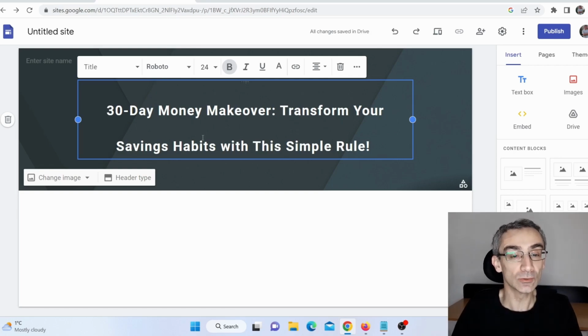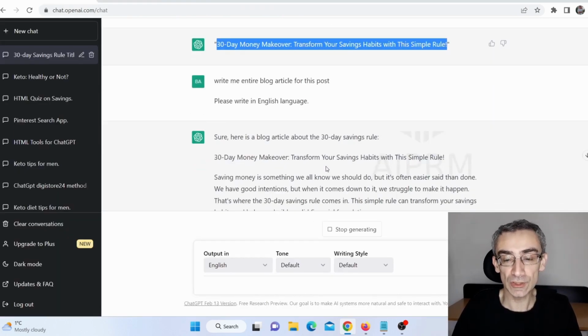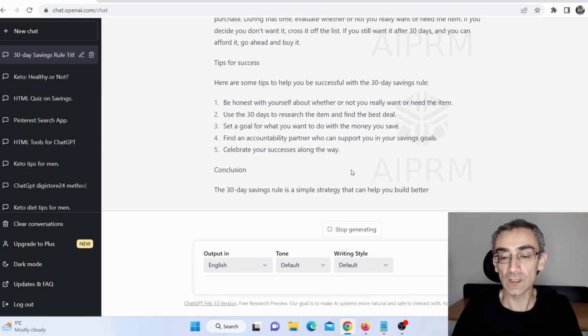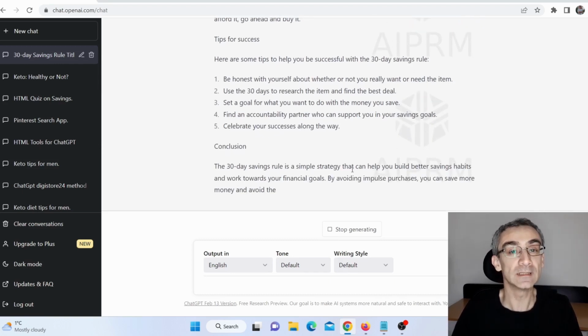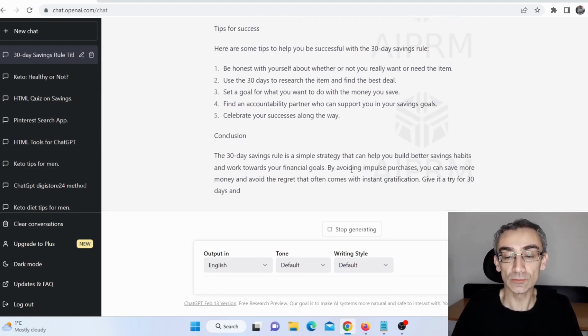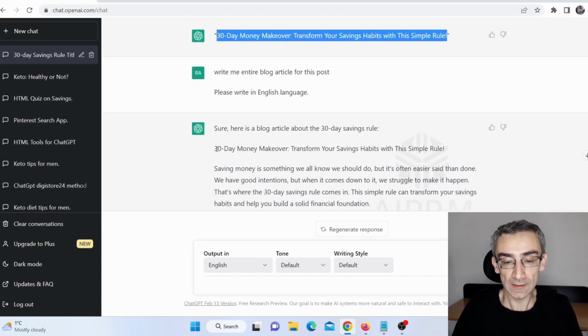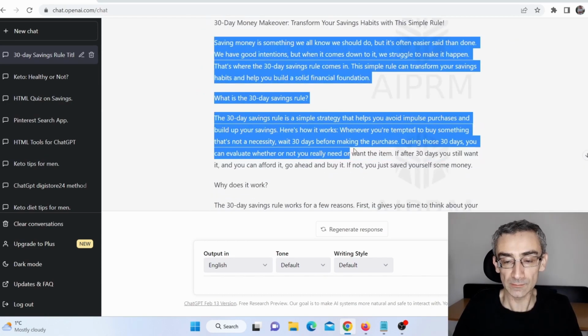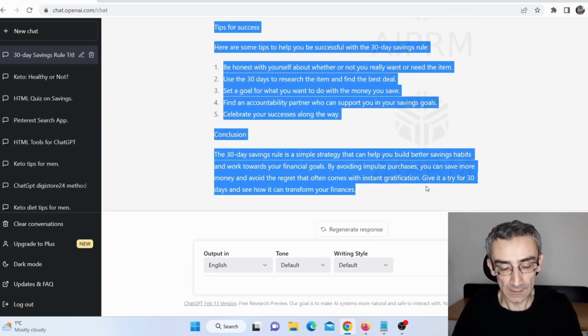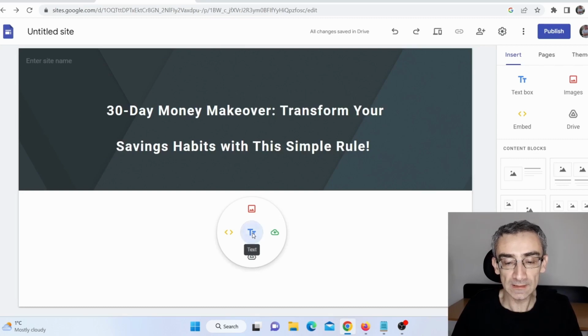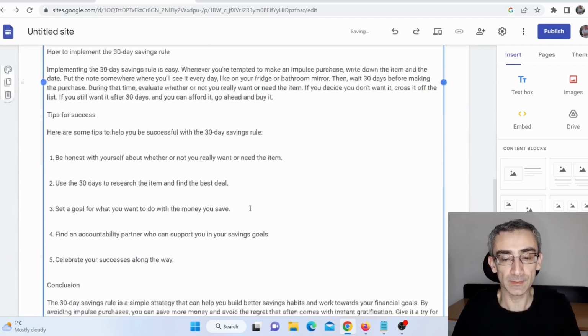So now I need to go back here, okay, on ChatGPT. As you can see, they're actually finishing writing my article. So what I need to do, I simply need to highlight this. So let me just highlight this. Okay, I'm going to highlight everything here. Control C for copy. Go back here, double click here, click on this TT, and I'm going to paste that